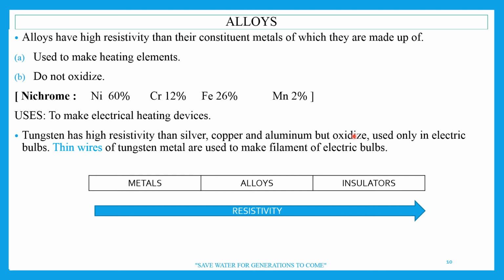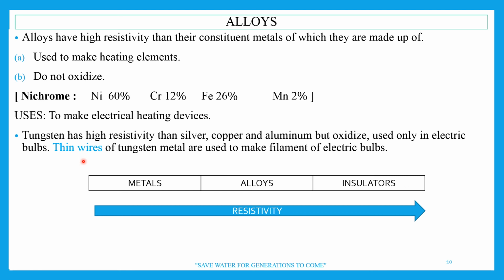Therefore it is not used in the open. It is always used in electric bulbs. Thin wires of tungsten metal are used to make the filament of an electric bulb. Why thin wire? Because we know that R is directly proportional to length, and R is inversely proportional to A. So a thin wire will have more resistance.